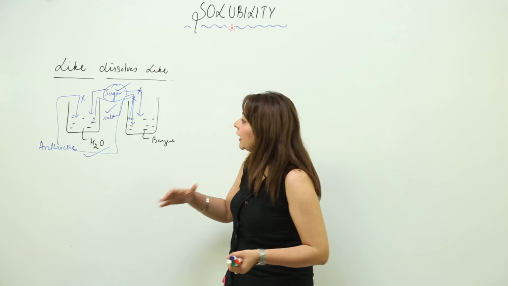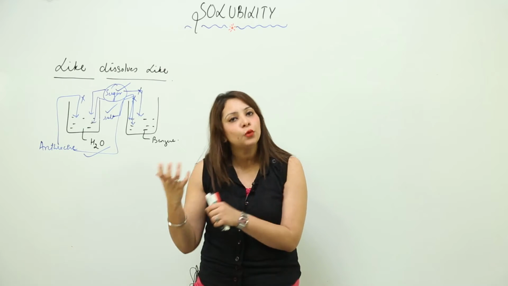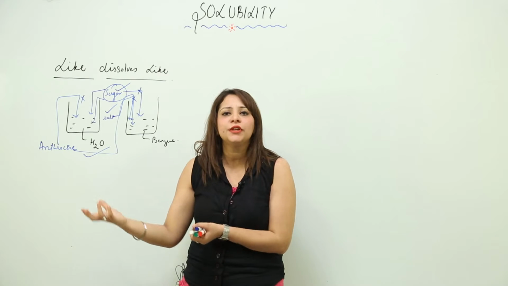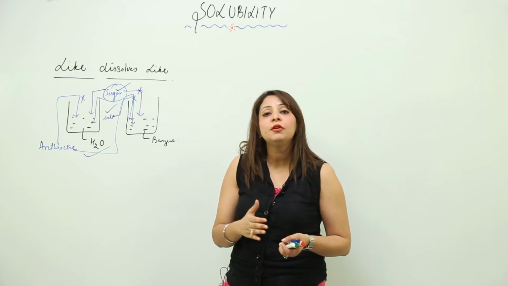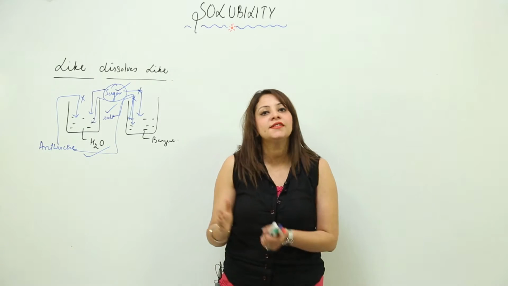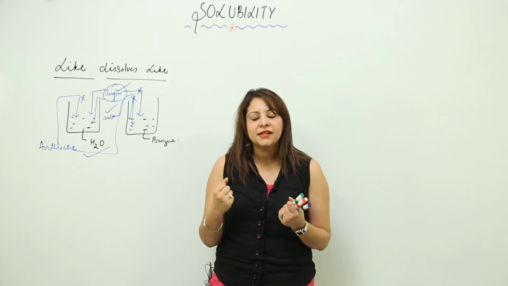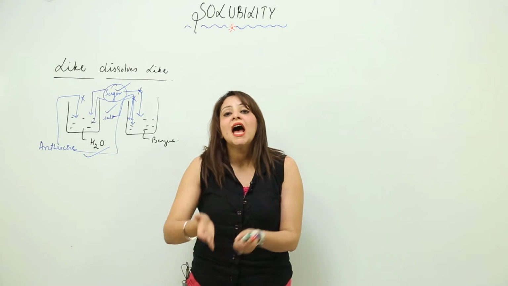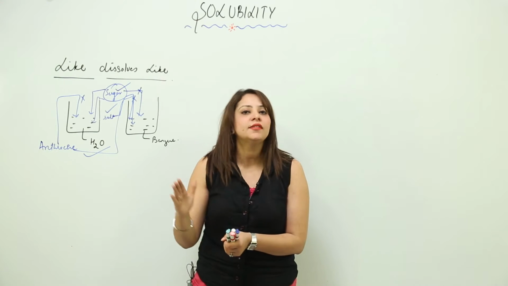That is why we say that sugar and salt are polar in nature. So that is why they are soluble in the polar solvent, that is water, right. And anthracene, or if we take naphthalene, they are non-polar solutes. So they will be soluble in non-polar solvents, right. So that means like dissolves like. This is a very important line. You have to keep in mind that polar solutes are soluble in polar solvents and non-polar solutes are soluble in non-polar solvents, or we can say like dissolves like.